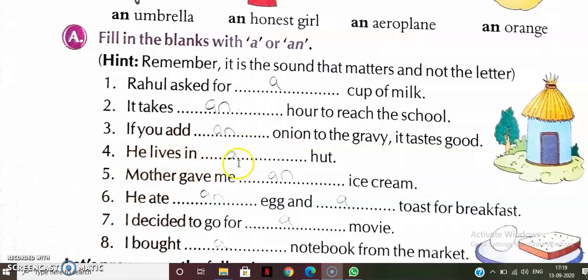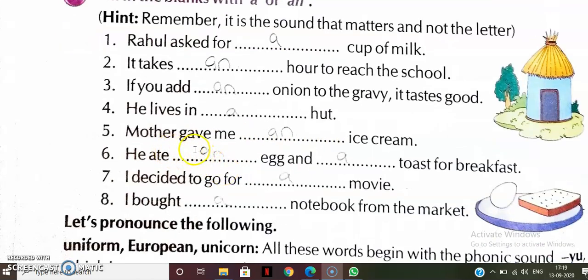He lives in dash hut. We will write here a because this is a consonant. Then mother gave me dash ice cream. Ice cream, I is a vowel. We will write here an. He ate dash egg and dash toast for breakfast. Egg, E is a vowel.